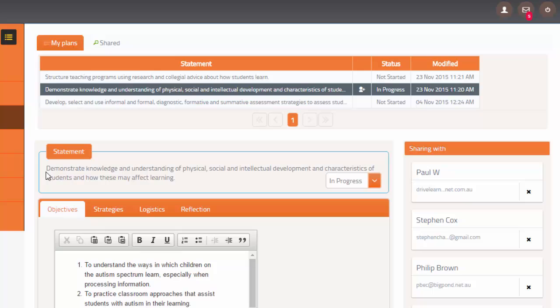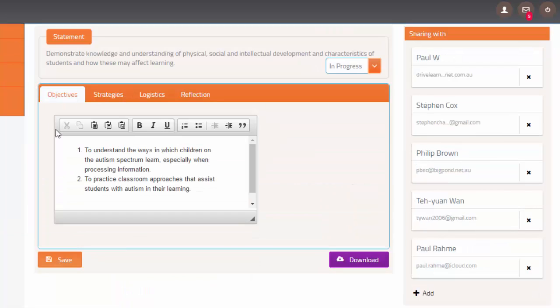mme-moe automatically generates the statement which my plan relates to. I can change the status. mme-moe provides tips and the ability for each teacher to set objectives as part of their plan on a particular professional standard. Here you can see my objectives.